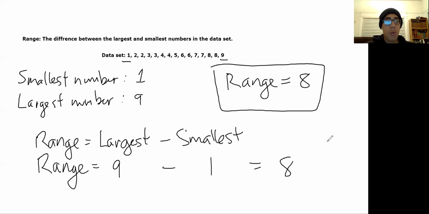Why are we doing the range? Well, range is useful for a couple of reasons. It lets me know how many numbers to expect in the data set, or how many numbers are in between the extremes in the data set. It's a very useful number to know, especially when you're doing analysis of any kind of data set. It's useful for a lot of reasons that we're going to get into later. For now, you just need to know how to find it. That's all it is.